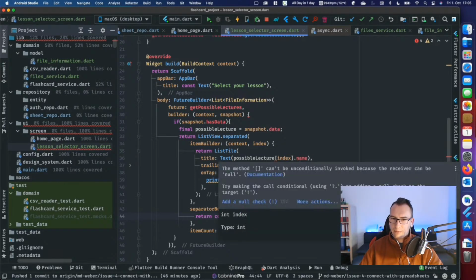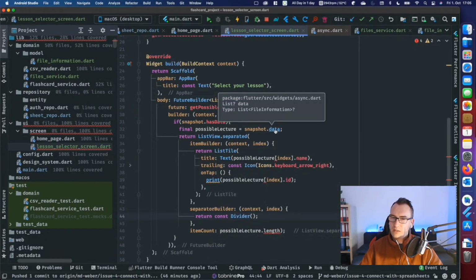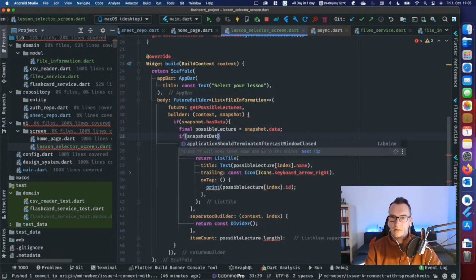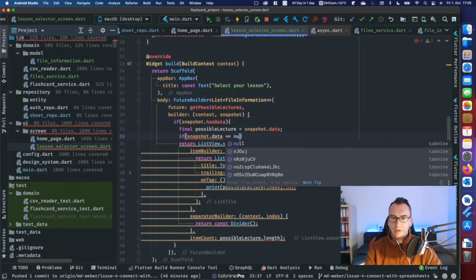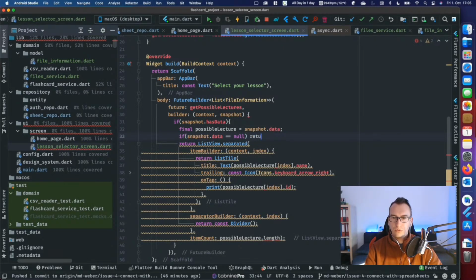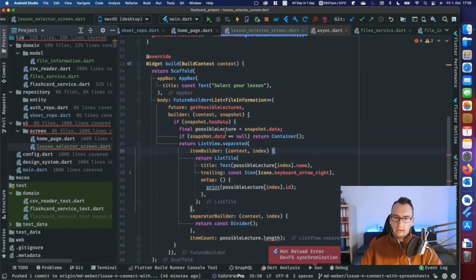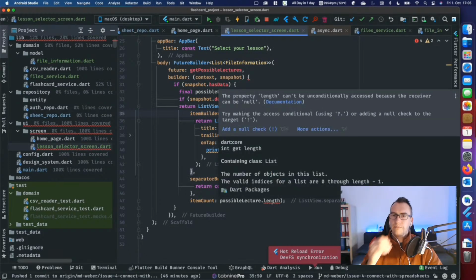But we should be able to access it everywhere correctly. It could be null, so the snapshot data could be null. Yes. So what we have to check is if snapshot data is null, then return, I don't know, a container maybe. So something very basic. Okay, and what is a complaint here? The property length can't be unconditionally accessed because the receiver can be null.